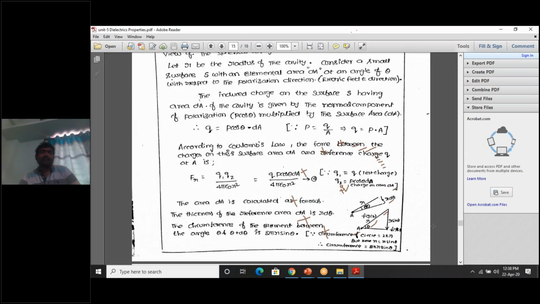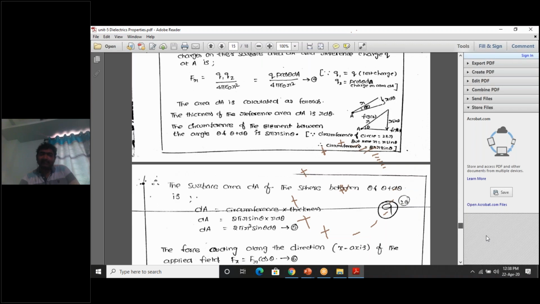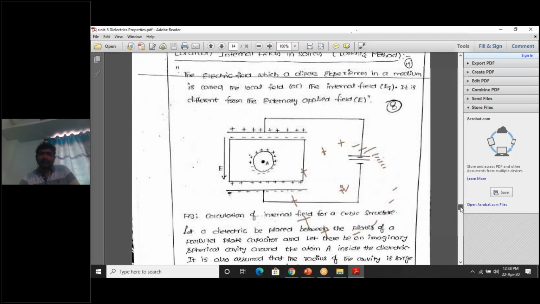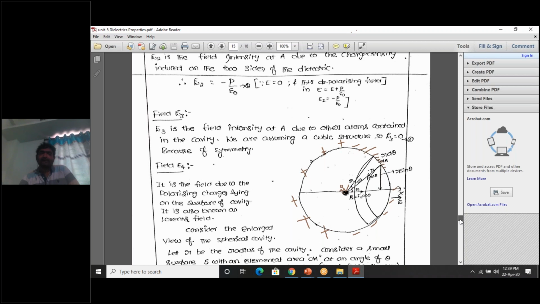Now the area dA has to be calculated. FR is not simplified because we don't know dA, so our next task is to calculate dA. How to calculate dA? dA is the area of this small area. Yes, this is dA.